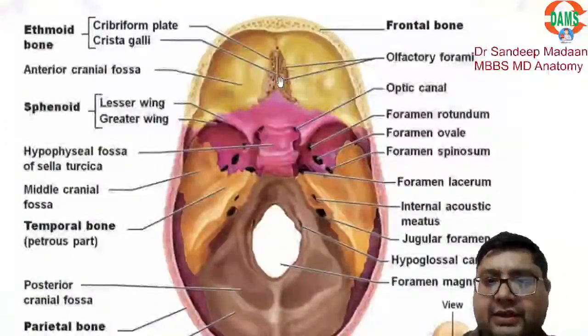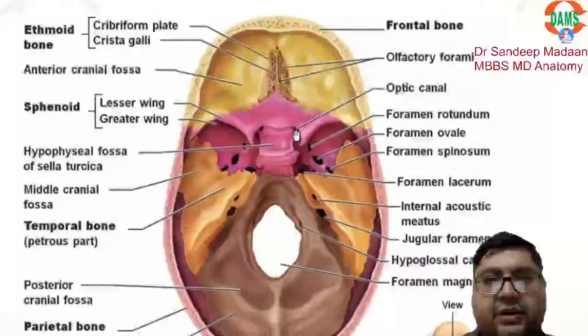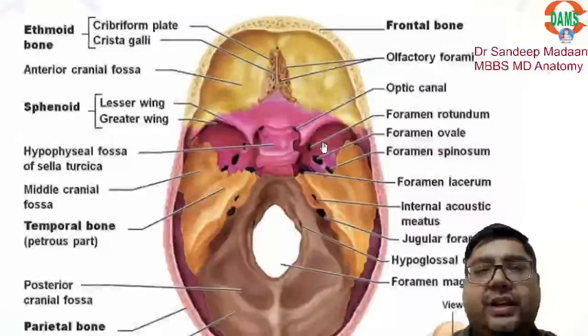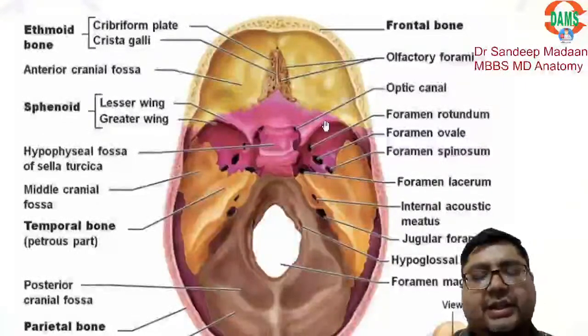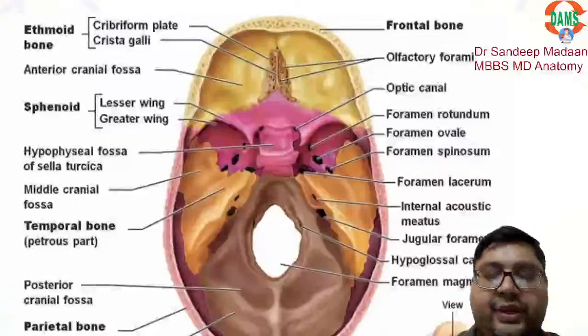Cribriform plate, that is cranial nerve 1 and the COVID virus. Optic canal for the optic nerve and the ophthalmic artery, right? Between the lesser wing and the greater wing over here, we can see the superior orbital fissure, that is for the 3rd, 4th, 6th nerve, as well as V1 fibers.